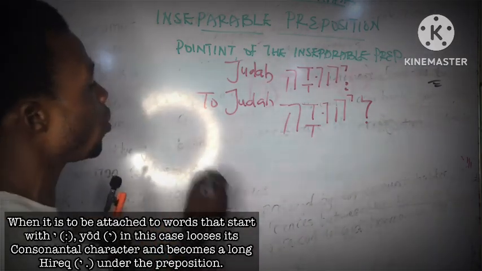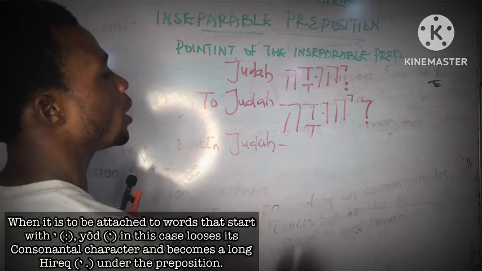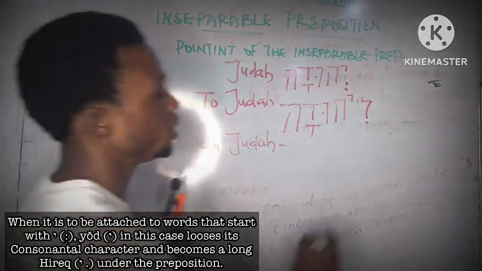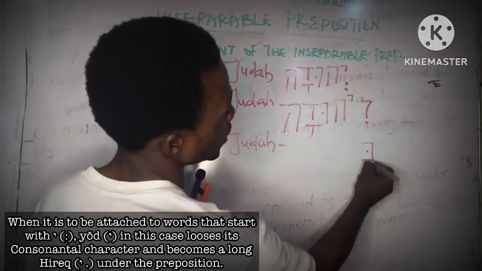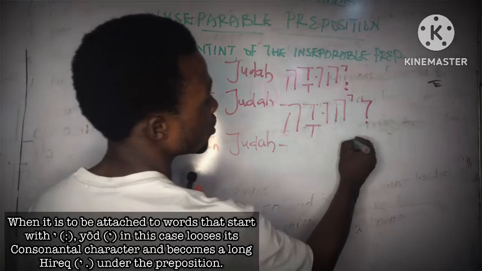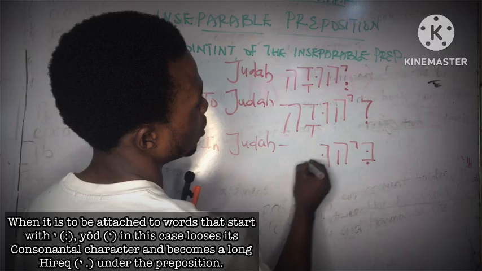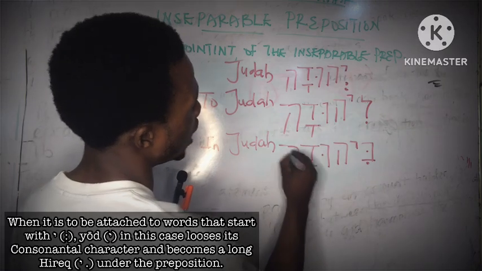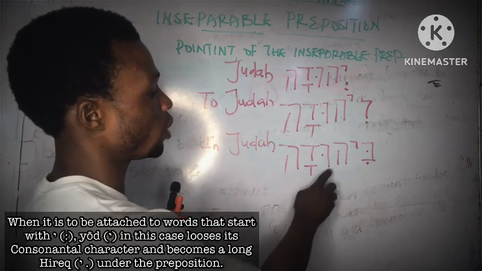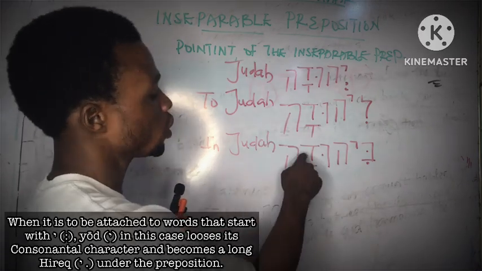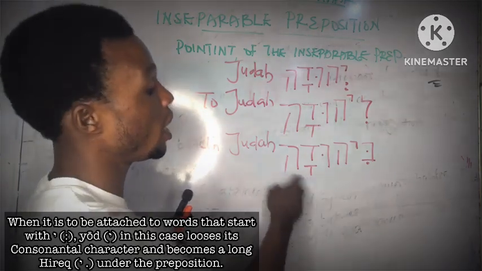The second one is, we want to say in Judah. Don't forget our preposition for in is bet. It's going to follow the same pattern too. It will now be Biyehuda. Don't forget that this is the bet, this is the letter H, this is our shureq, which is long u, we also have our dalet, which is D, and we have qamets and hey.